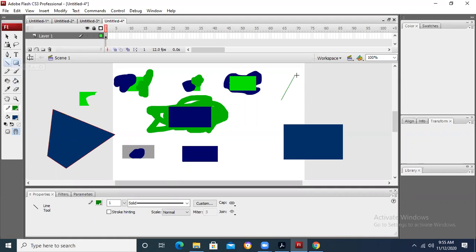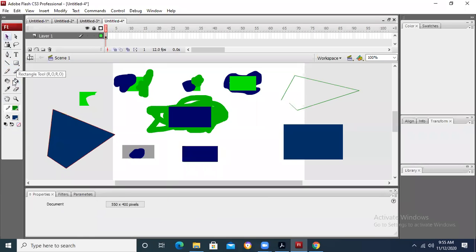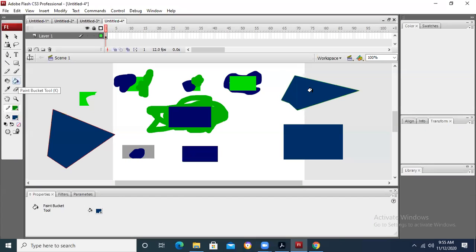For example, I draw the lines in this way, an object is not closed, and I try to fill it with green color. Now it is not working. It is working? No, it is not working. But if I want to fill it, I will have to close the object. Then I will take the paint bucket, select the color. Now you can see that it is being filled. So the closed object is necessary for us to apply the paint bucket tool.